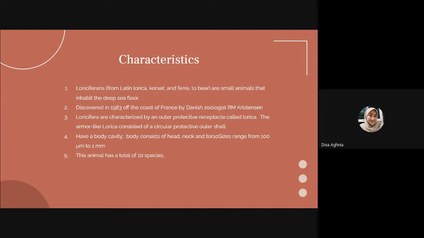receptacle called lorica. The armor-like lorica consists of a circular protective outer shell, and they have a body cavity. The body consists of head, neck, and torso. Size ranges from 100 micrometers to 1 millimeter. This animal has a total of 10 species.